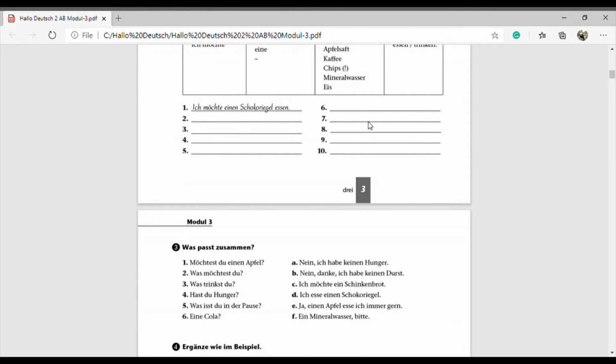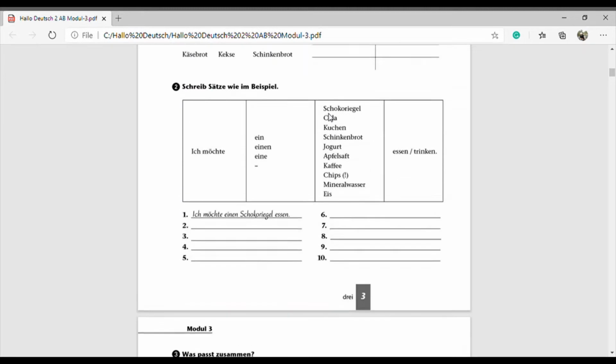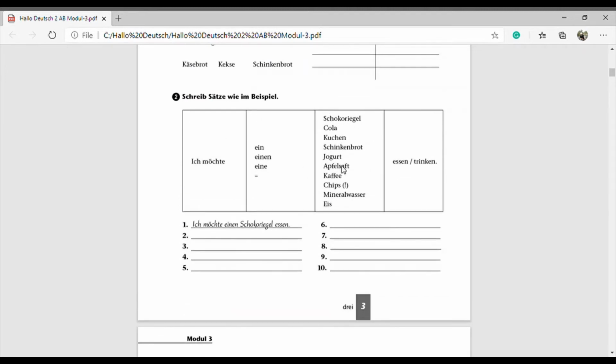Then ich möchte Kaffee trinken. Then next, number 8, ich möchte Chips essen. Number 9, ich möchte Mineralwasser trinken. Then number 10, ich möchte ein Eis essen. So these are the 10 sentences which we can write with the help of number 2.